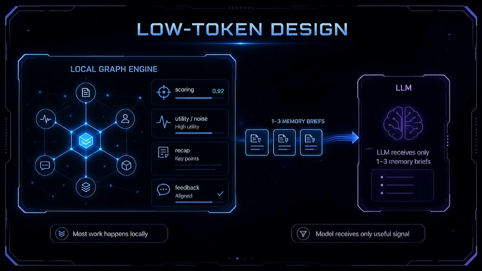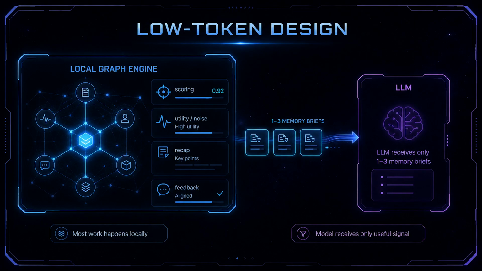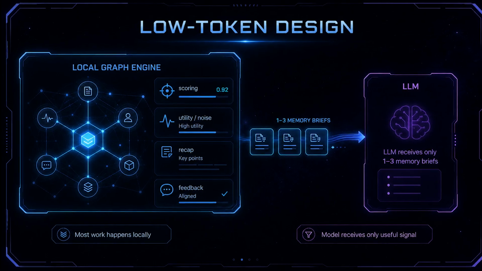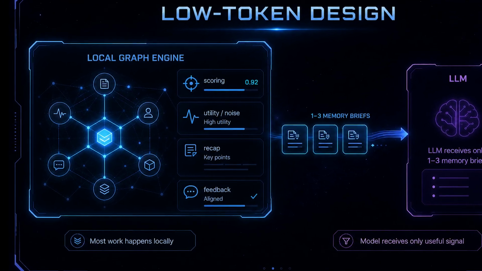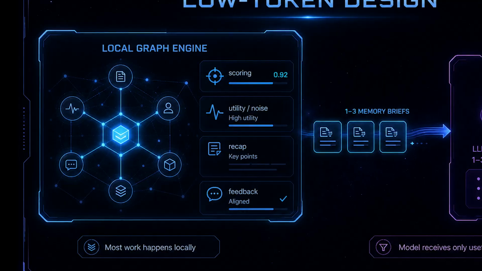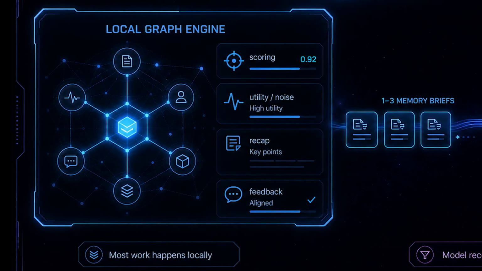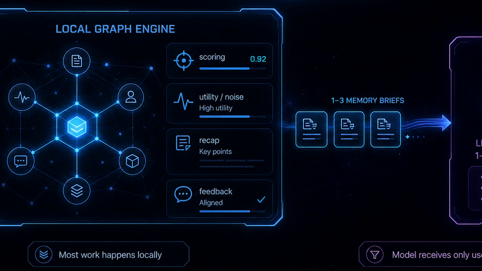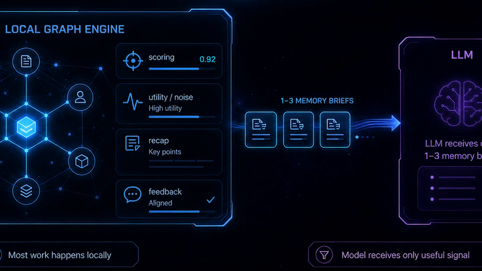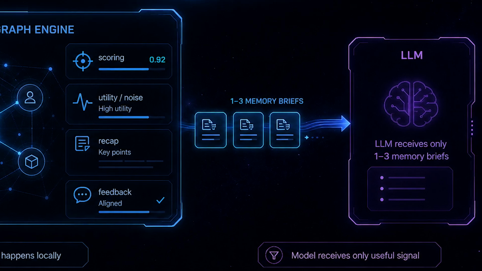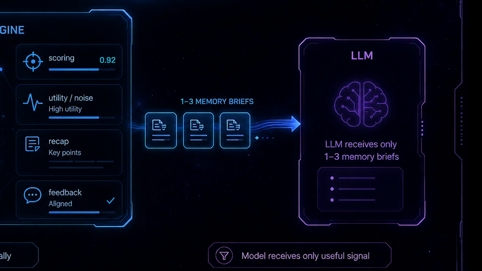So RadialRecall is designed to do most of the work locally. Writing JSON files is cheap. Creating graph nodes is cheap. Creating edges is cheap. Scoring memories is cheap. Updating utility and noise is cheap. Changing a memory from active to sleeping is cheap. The model should only receive the useful results. Ideally, that means 1 to 3 compact memory briefs. Not the whole graph, not the whole session, not a giant pile of notes.